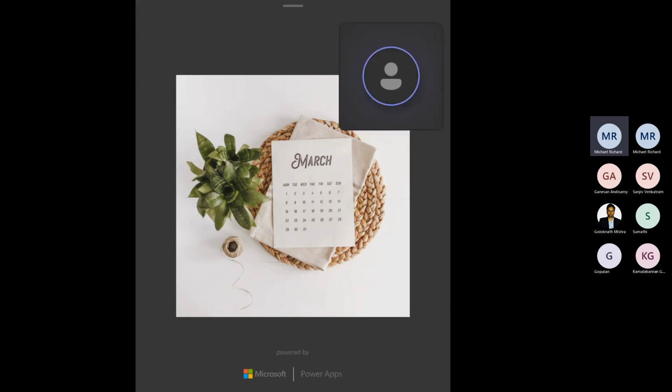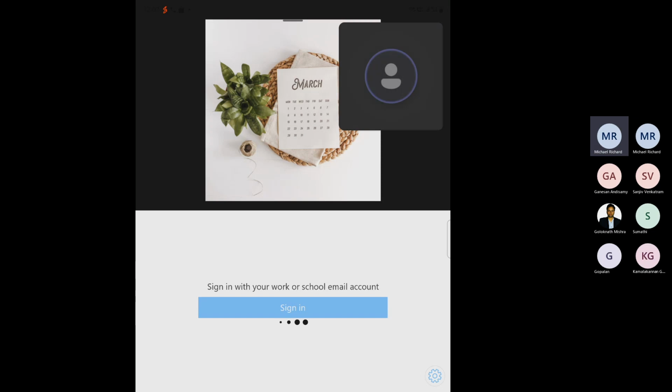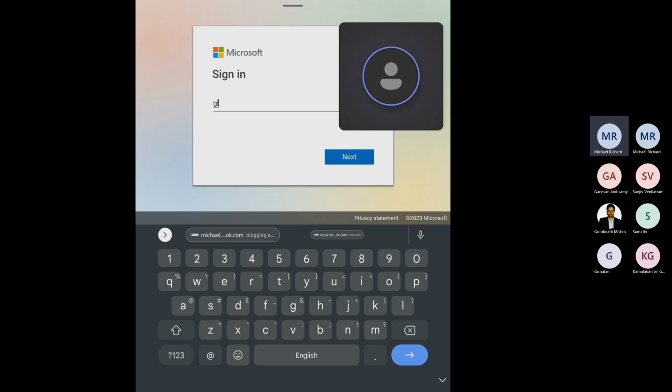So this is the splash screen or welcome screen which we saw. Okay, and this is how it works. You have to use your Azure Active Directory account. So you click sign in, and I'm going to use the account which I added as a guest, which was difficult to remember. I thought my phone would prompt me. Yes, please show me that you have saved it. I think it's this one.